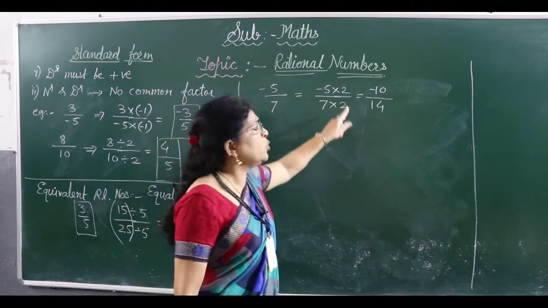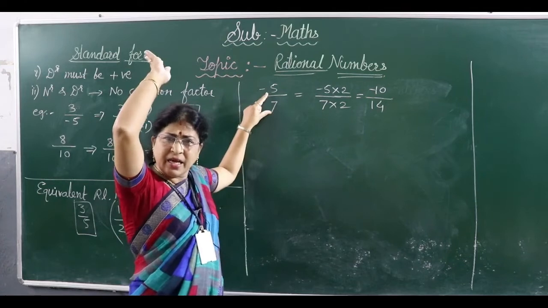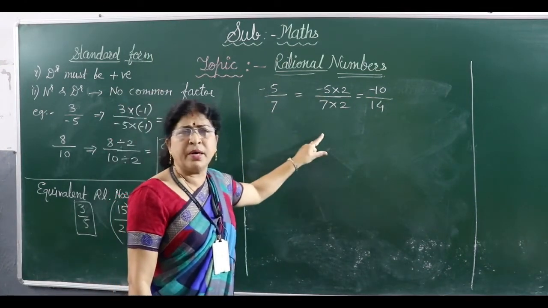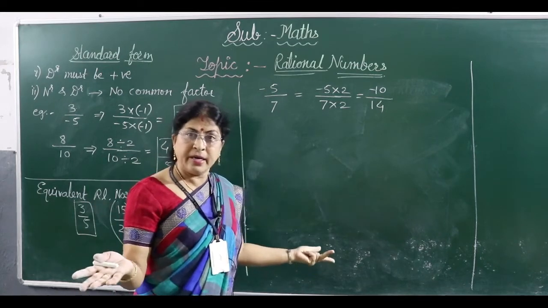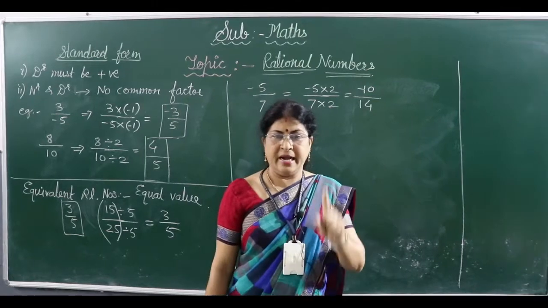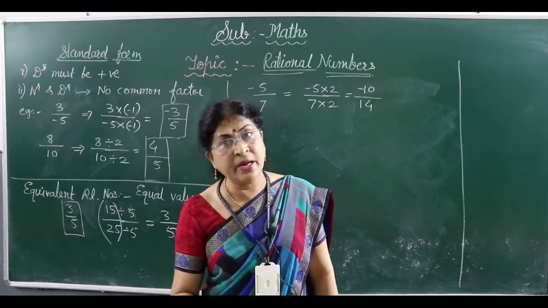In this way, we can have infinite equivalent rational numbers. Why? Because you can multiply by 2000, by 2 crore, by 2 lakhs, any number. Or if it is divisible by some number, you can divide by any number. So there are infinite equivalent rational numbers, and we get them either by multiplying or by dividing.